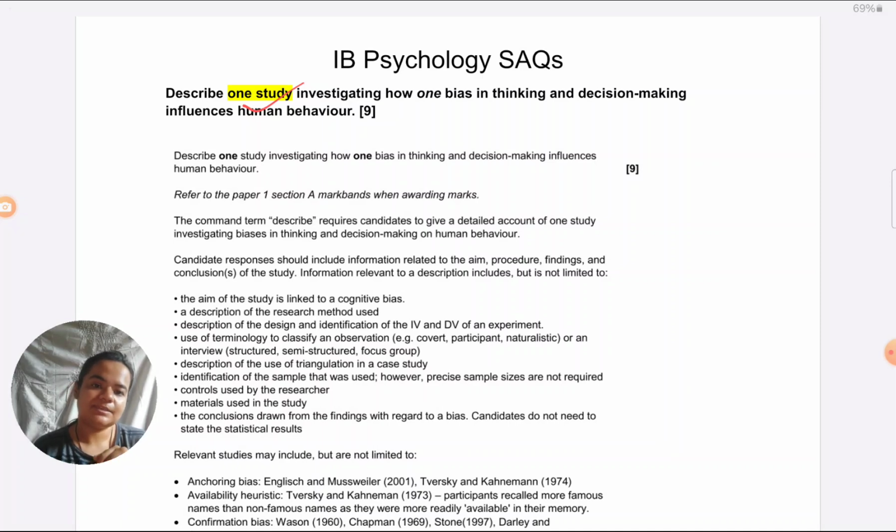Are they asking me to describe the study or the concept? I have to take up a study. Regardless, I will have to cover a study in any SAQ. Doesn't mean if they're asking me to describe a concept, I don't have to describe the study. But how I have to describe the study, in how much detail especially, that varies across the questions. I have to cover both theory or concept and study in both the answers. That goes without saying. But the weightage that I have to give is different because it's going to be marked differently. So let's start understanding this.